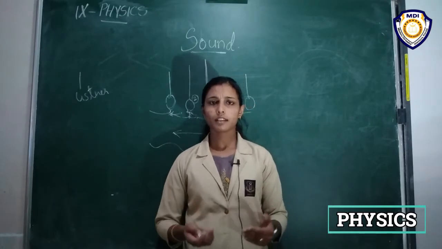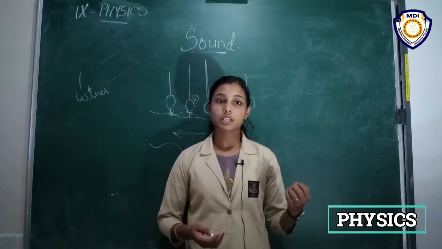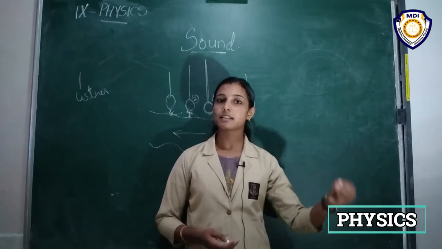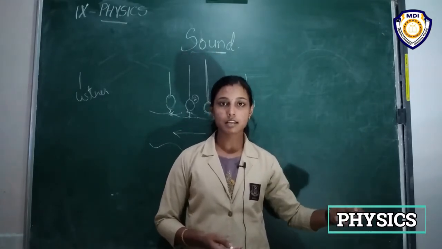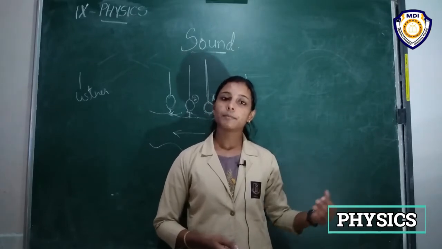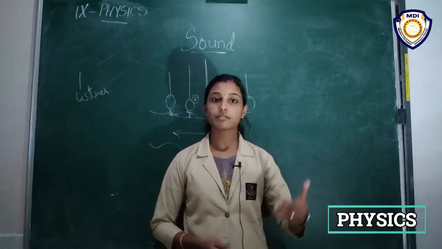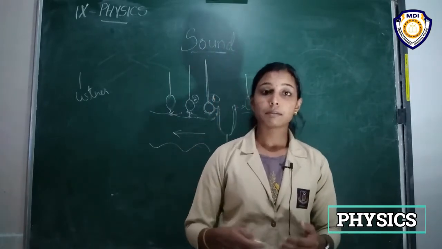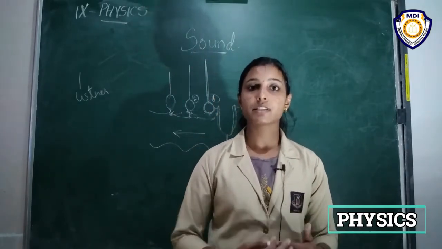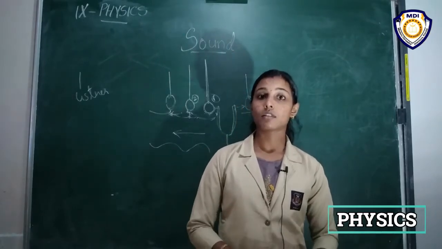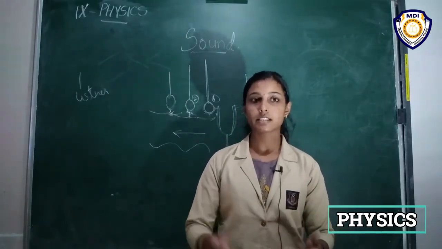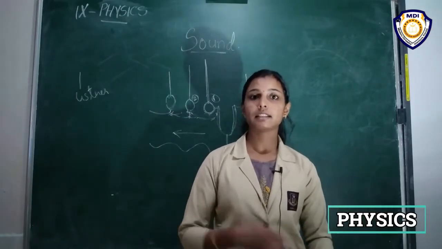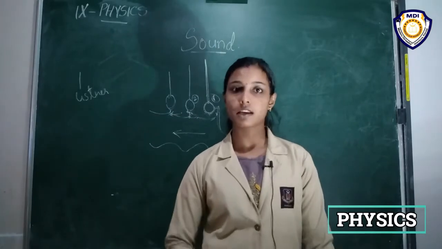Okay, that is, the vibrating object produces some vibration in the adjacent particle, which makes another vibration in the next particle. Like that, the particles of the medium just vibrate but do not travel. Due to that vibration, a disturbance is produced. That disturbance is actually our sound, right? So that disturbance is propagating from the vibrating object to the ear. Then only we can hear the sound. Okay.